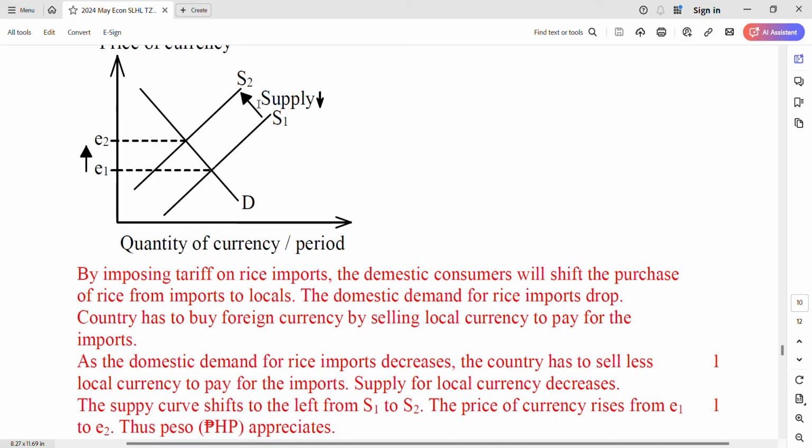Of course you can say the demand of the currency shifts to the right too, but it's more strict, more smooth, to talk about the supply side, because now it is buying less imports, right? So you need to sell less domestic currency to exchange for the foreign currency. So as the supply of currency decreases, it shifts to the left, so the exchange rate shifts up. Okay, that's it. Next one.